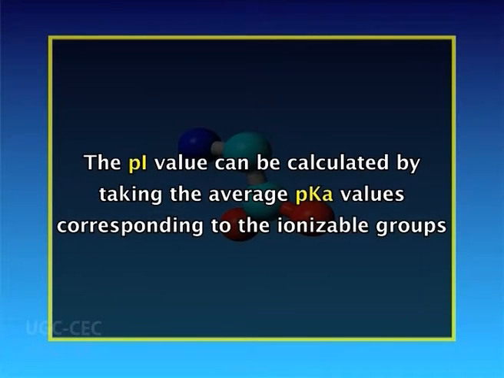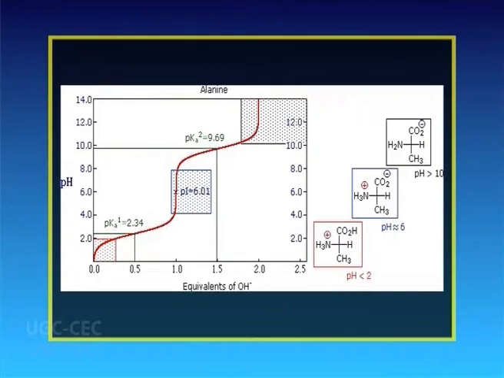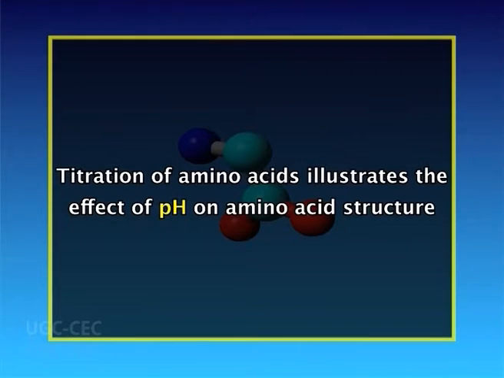The Pi value can be calculated by taking the average of the pK values corresponding to the ionizable groups. The existence of different ionic forms of amino acids can be more easily understood by the titration curves. Because amino acids contain ionizable groups, the predominant ionic forms of these molecules in solution depend on the pH. Titration of amino acids illustrates the effect of pH on amino acid structure.